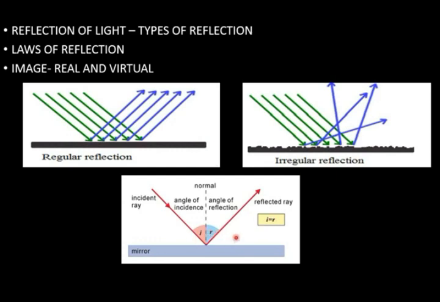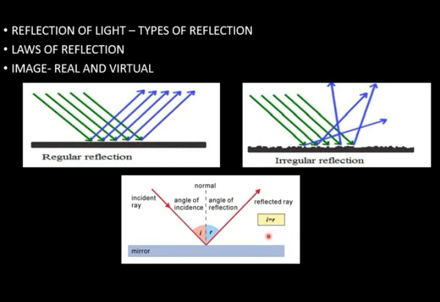Now the next point is real and virtual image. After reflection, if rays of light intersect each other actually, in that case a real image will be formed. But if after reflection rays of light are not actually intersecting each other, they only seem to intersect, in that case a virtual image will be formed.